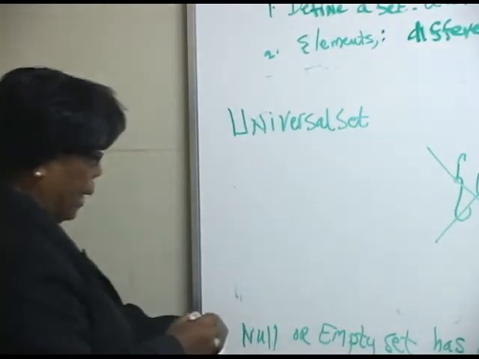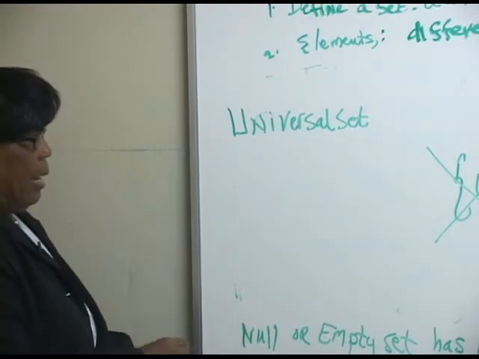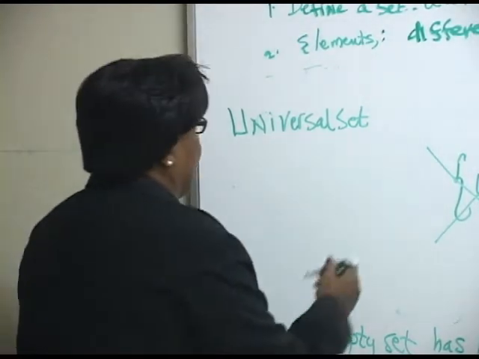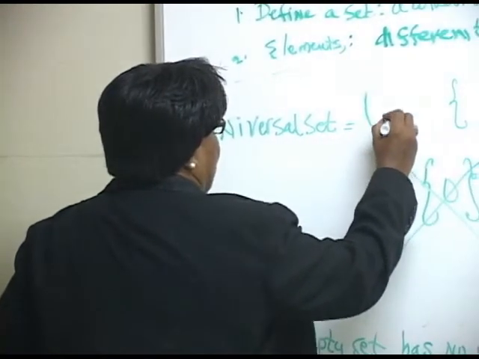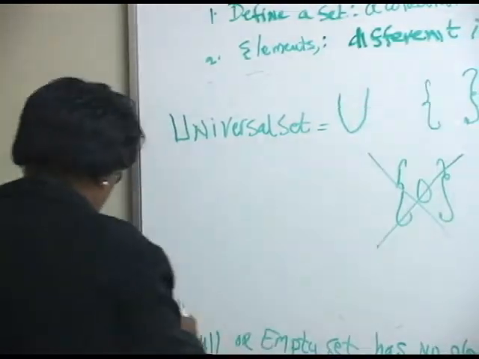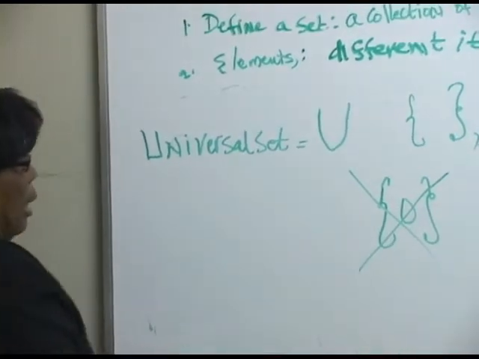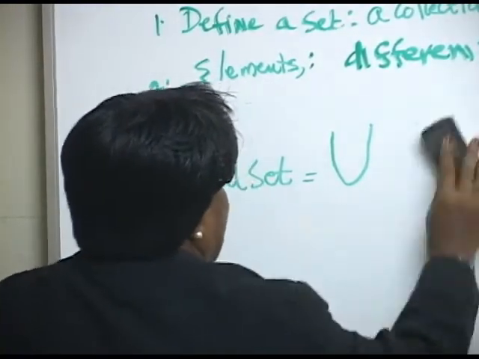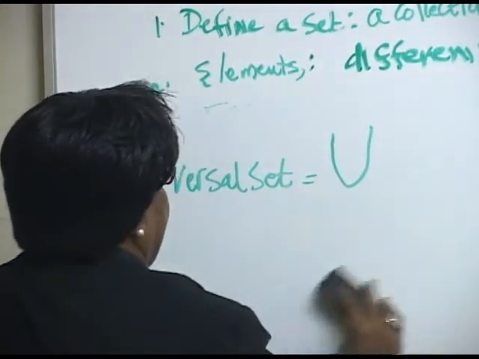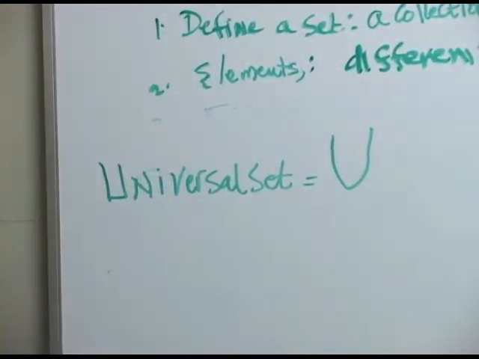So here in the Caribbean, in terms of our CSEC examinations, most of the time the universal set can be represented by what I sometimes like to call an upside down U, without any sort of tail or anything. And that is called our universal set, okay?